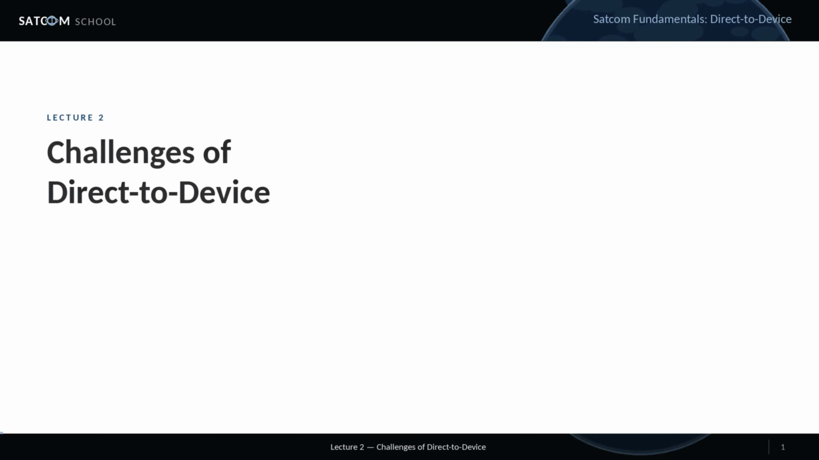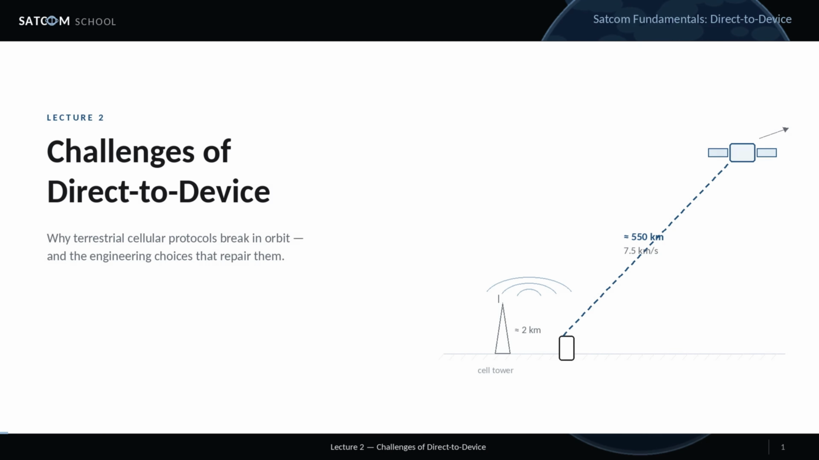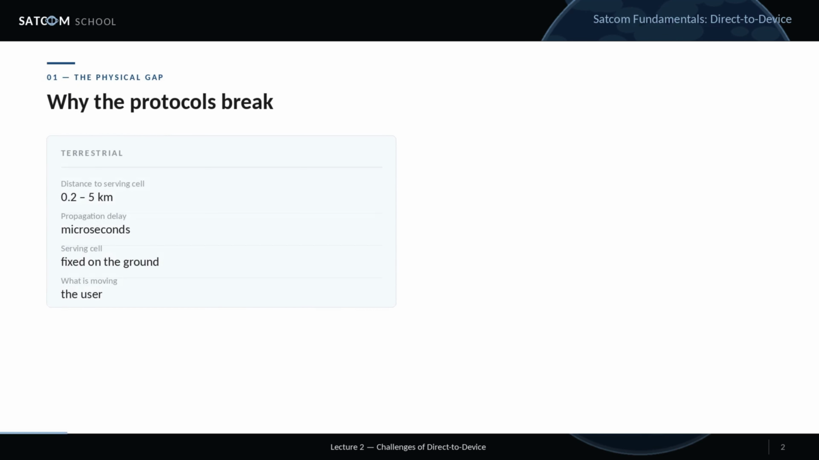A smartphone is designed to reach a tower a few kilometers away. In direct-to-device, we ask that same phone to reach a satellite 500 kilometers up, moving at 7.5 kilometers per second. Nothing about that is a small adjustment. In this lecture, we look at why terrestrial cellular protocols break in orbit and at the engineering choices used to repair them. Start with the physical gap.